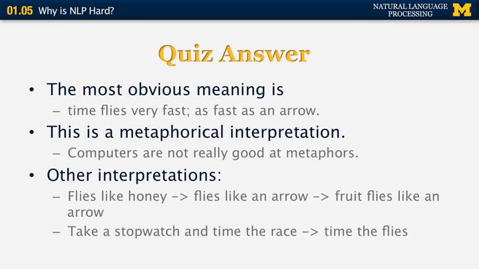Yet another one is to think of the word "time" as a verb. So it's like you take a stopwatch and you use it to time the race. In that case, you can say, well, let's time the flies, and then we can go back to the original sentence, time flies like an arrow.